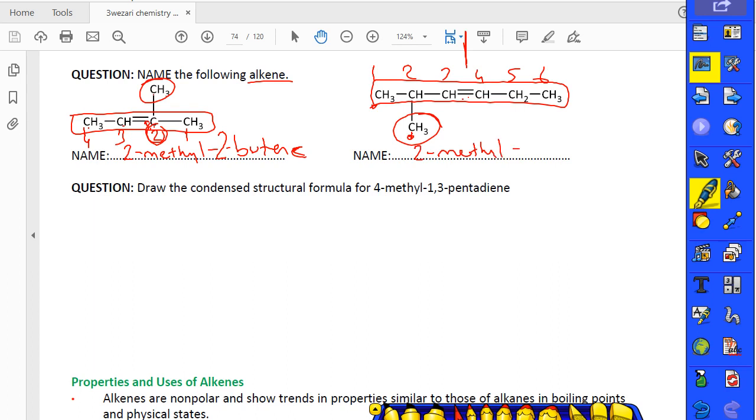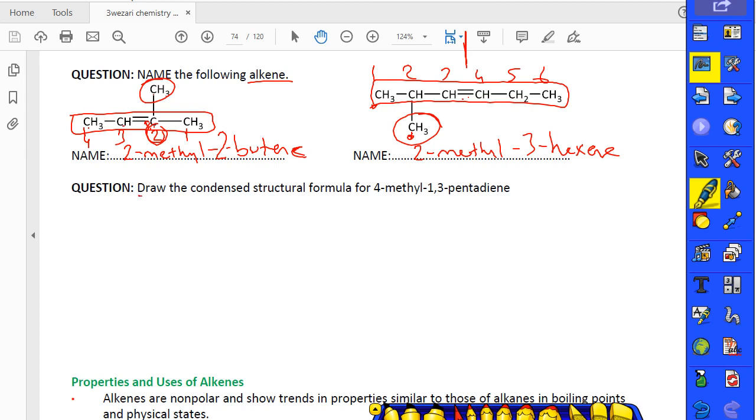In which carbon is the double bond? Third or fourth? Third. 3. 1, 2, 3, 4, 5, 6. It's a hexene. Not hexane, hexene. I think it's easy. Okay, and sometimes they will give you the structure and ask you the name, sometimes they will give you the name and ask you the structure.